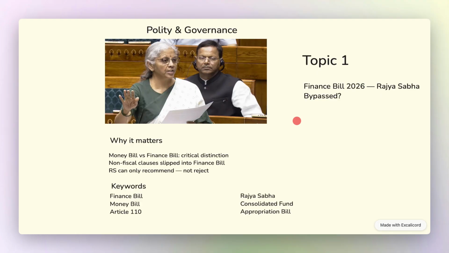Article 110 is what defines a money bill. Rajya Sabha is the upper house. Consolidated fund is the government's main account from which all expenditure is drawn. An appropriation bill is one that authorizes withdrawal from the consolidated fund. Always a money bill, right?